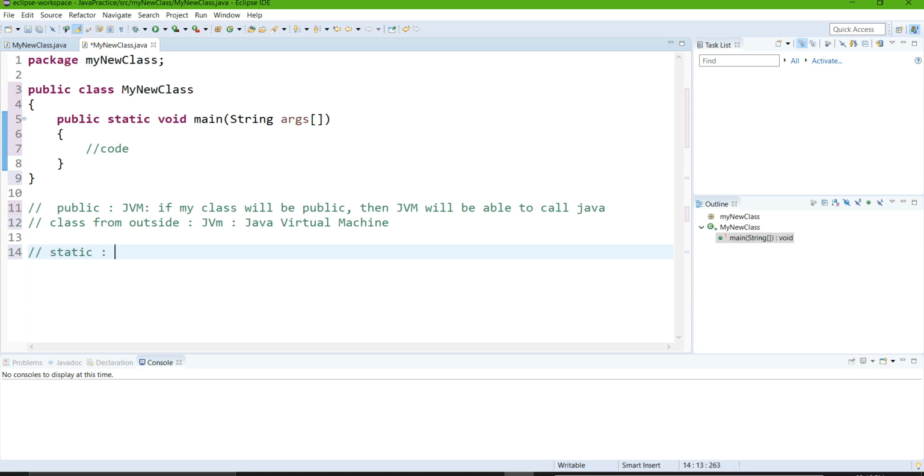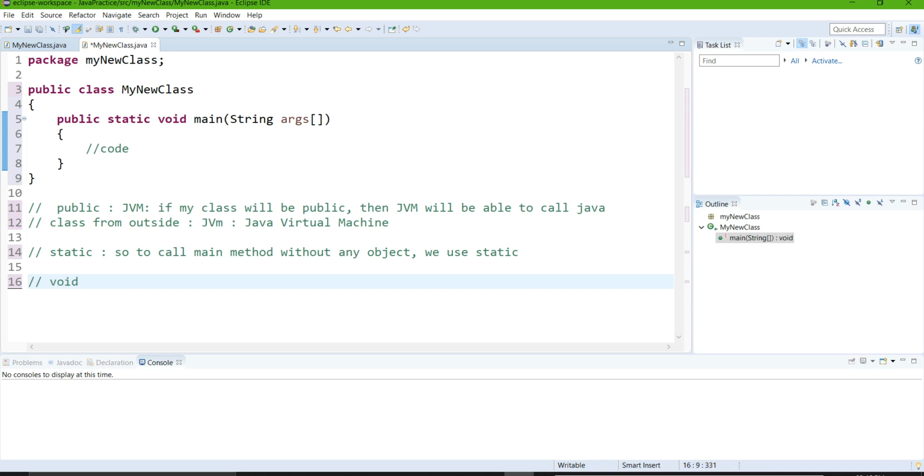While compiling, our JVM is not creating any object for Java, and to run the program and call the main method without the help of any object, we write static over there. So to call the main method without any object, we use static.